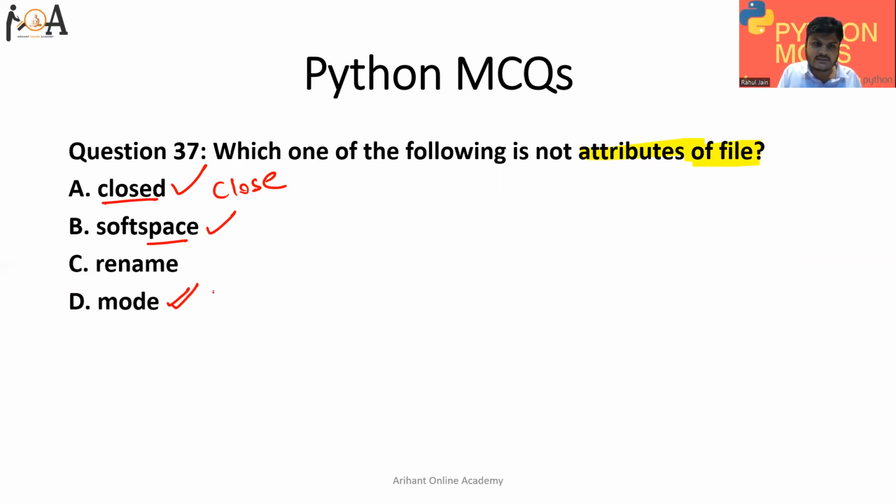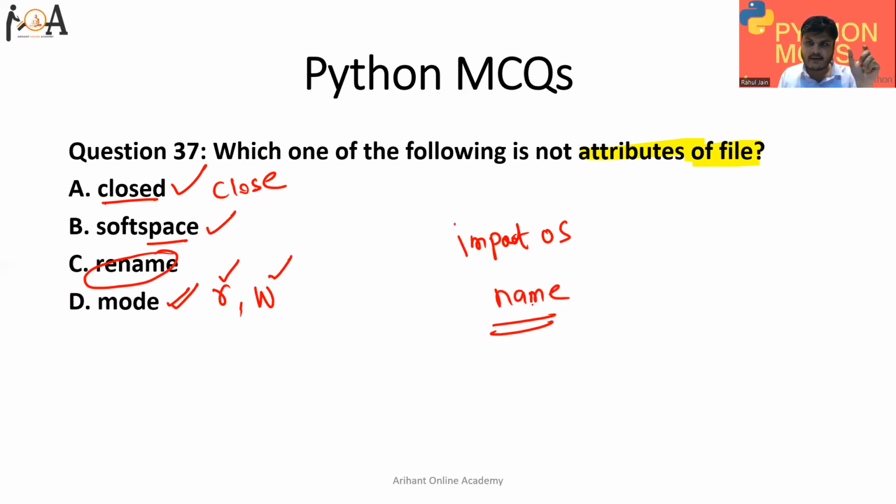Mode: if we open with R, the file opens in read mode; if we provide W, the file will open in write mode. But rename, no such attribute exists. However, if you want to rename a file, we have to import the module os, and thereafter we can use rename and rename the file. But name is an attribute, while rename is not an attribute. So option C is correct.